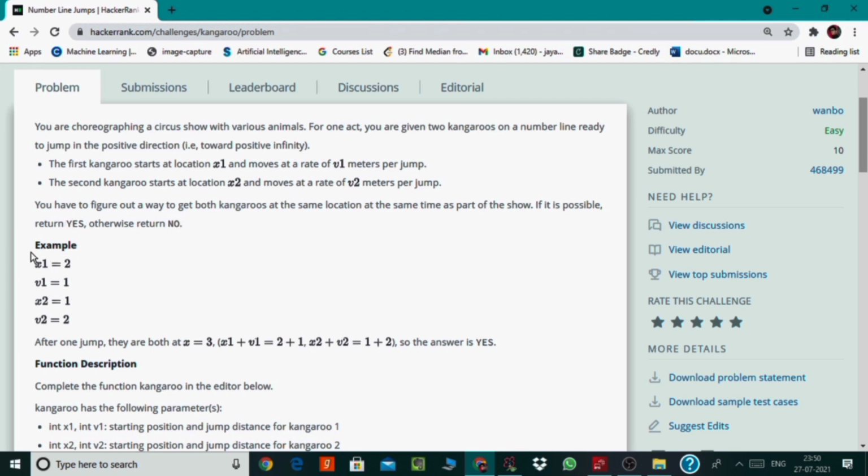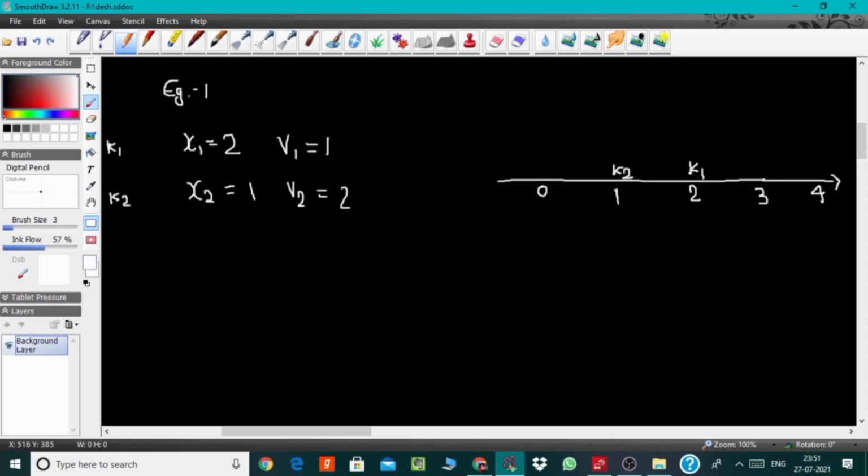So let's understand this example first. Here initially the position of kangaroo 1 is 2, similarly the position of kangaroo 2 is 1, and kangaroo 1 is moving with the rate 1 and kangaroo 2 is moving with the rate 2. So after one jump the position of kangaroo 1 will be 3. Similarly, after one jump the position of kangaroo 2 will also be 3. So we will return yes, that both the kangaroos will meet at position 3 after one jump.